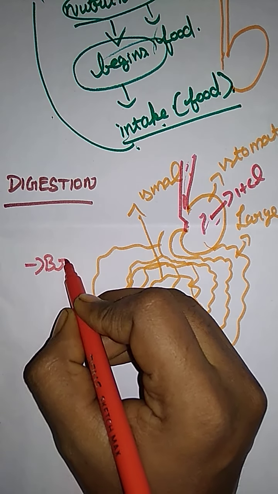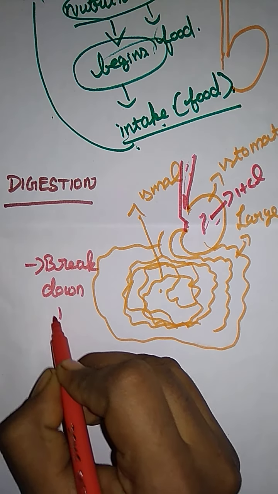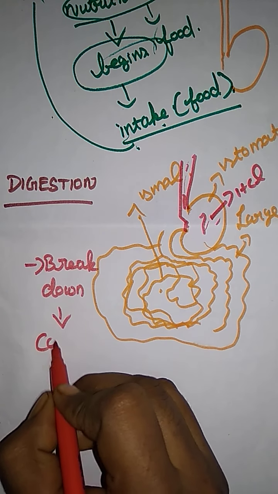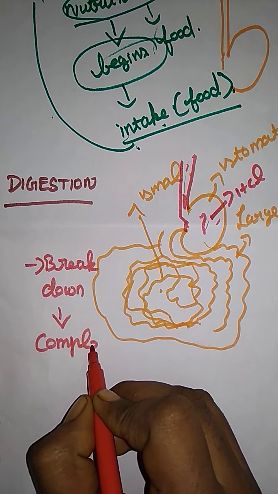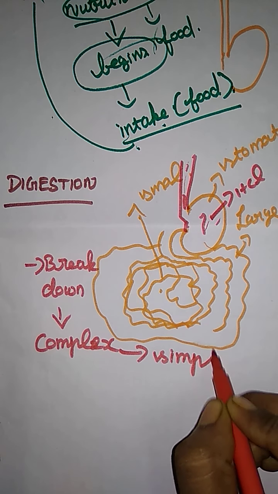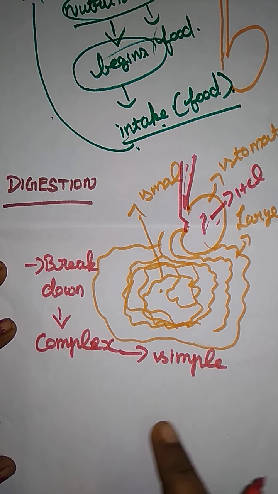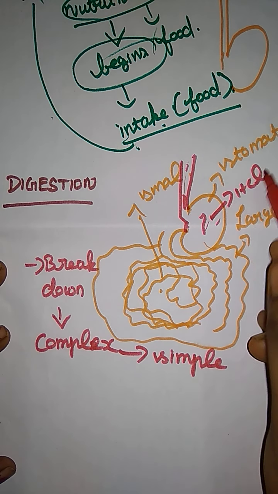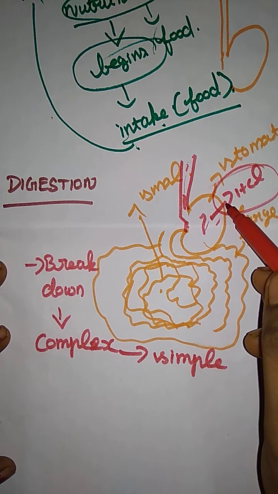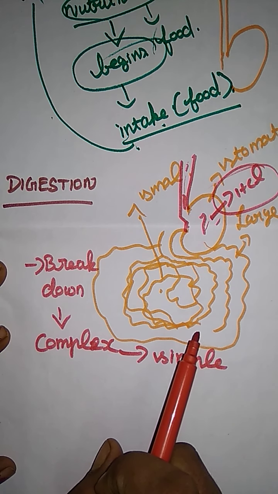What is the first? That is the breakdown. A breakdown of complex food material into a simple form. With the help of the soluble, diffusible particles and the action of enzymes and HCl, they convert the complex food material into a simple form.